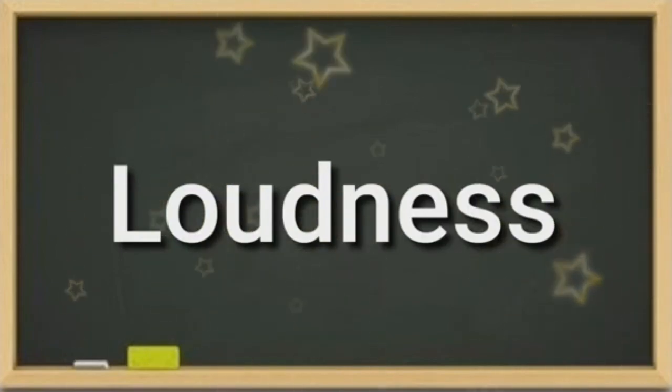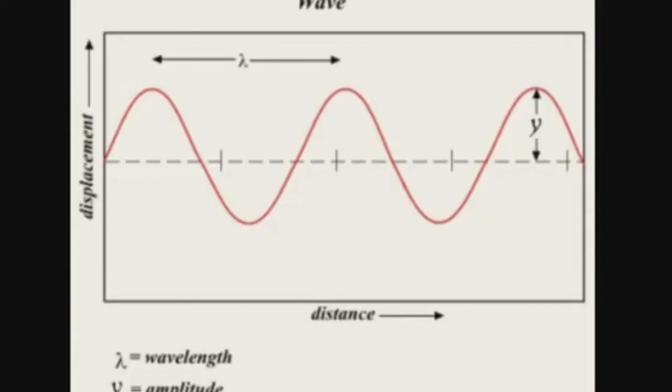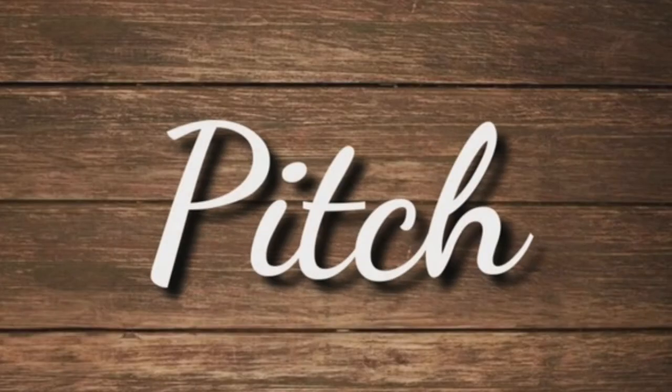Loudness. Loudness of sound depends on its amplitude. When the amplitude of vibration is large, the sound produced is loud. When the amplitude is small, the sound produced is feeble, that means very slow.